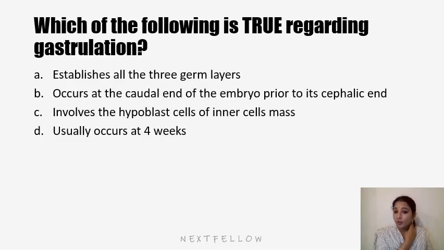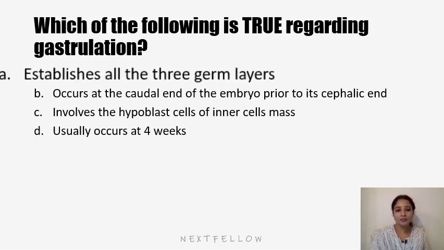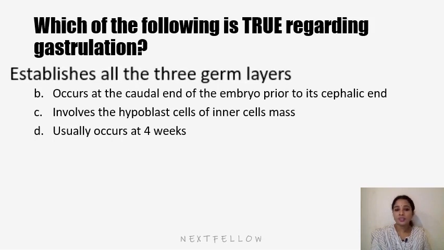Which of the following is true regarding gastrulation? Establishes all three germ layers, occurs at the caudal end of the embryo prior to the cephalic, involves the hypoblast cells of the inner cell mass, usually occurs in 4 weeks. So the answer that is definitely true is that it establishes all three germ layers. That happens during gastrulation.